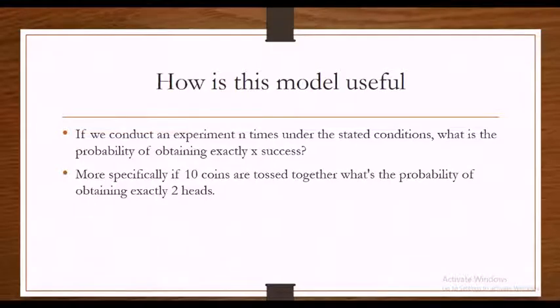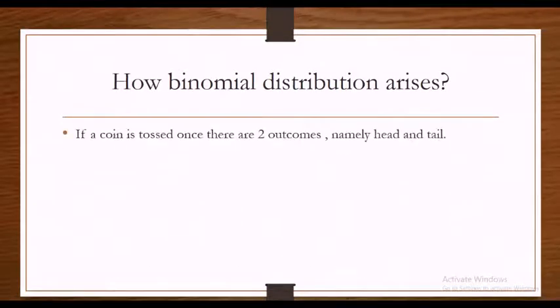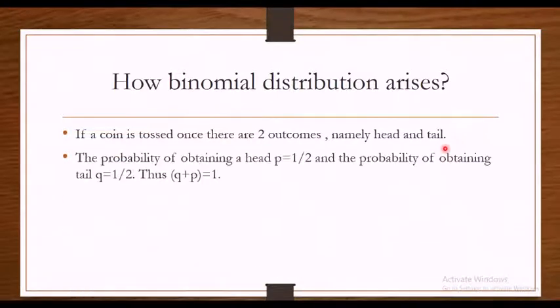Now let's move on to the ideology behind the binomial distribution, how a binomial distribution arises. For example, take a coin flipped once. I hope you all know there will be two outcomes, namely head and tail. The probability of obtaining a head, P, is equal to 1 by 2, and the probability of obtaining a tail, denoted by Q, is also equal to 1 by 2. Thus, when you add up both, the probability of obtaining a head and a tail, you will get 1.